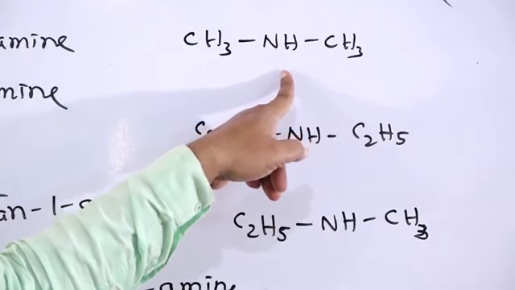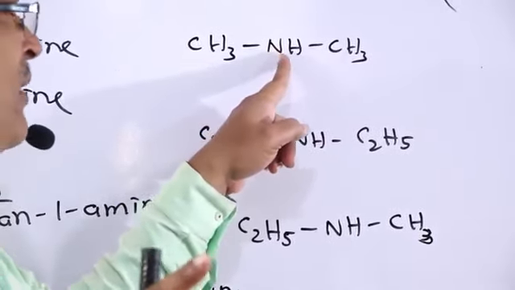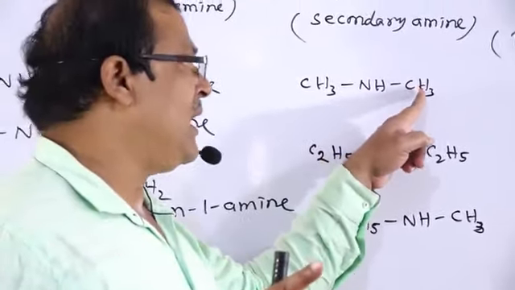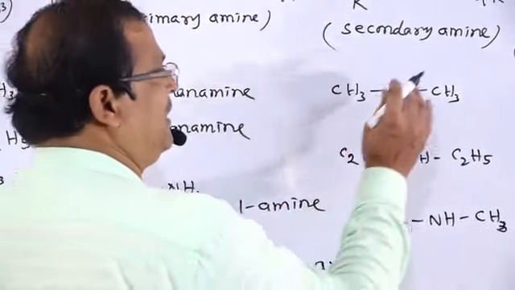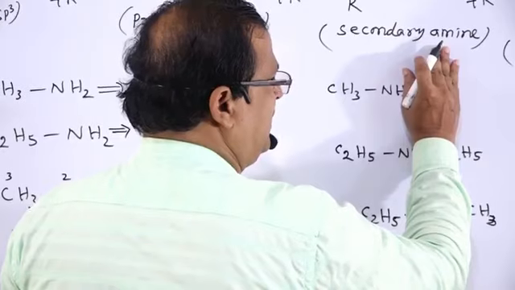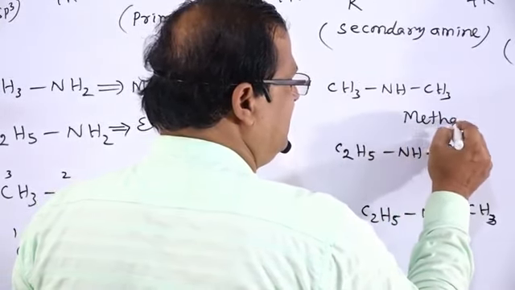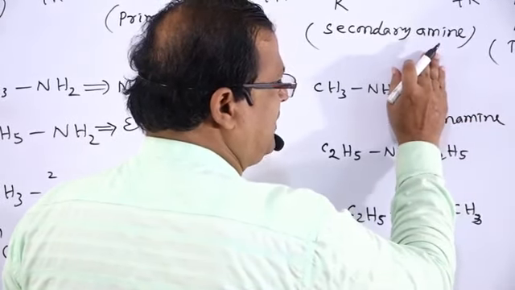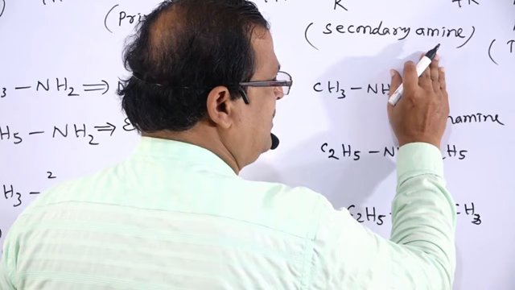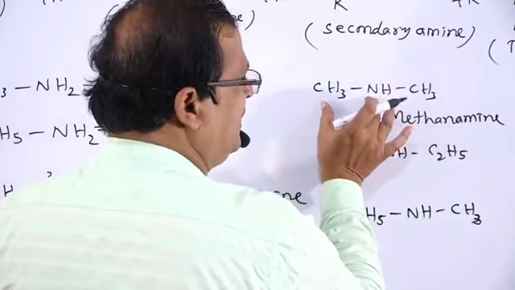And from this nitrogen atom, one hydrogen atom is replaced by an alkyl group. Therefore, that is named as N-methyl. If CH3 group is not there, then this compound is named as methanamine.